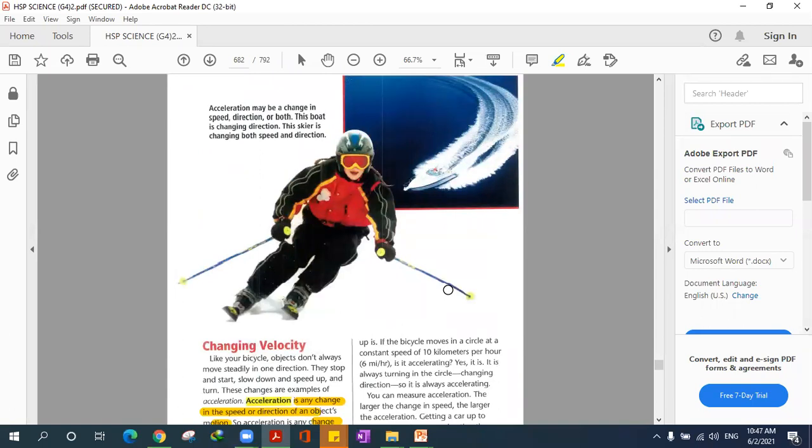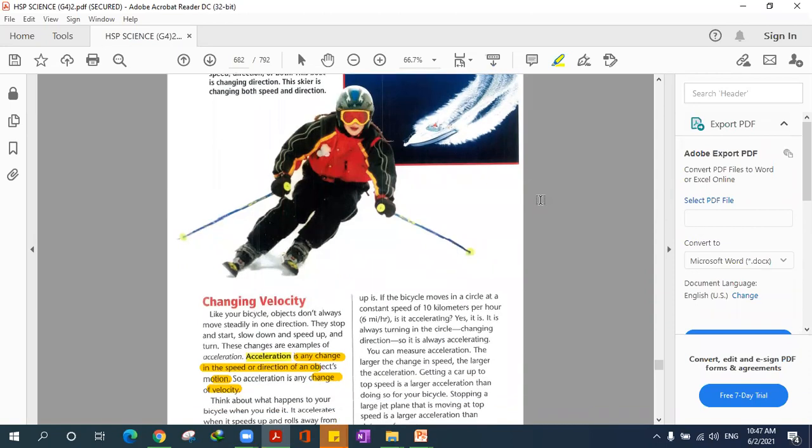Iyad Adil, do we have Iyad Adil with us today? Yes, Iyad. So would you tell us what did you also understand from the video? Abdurrahman mentioned that acceleration is a change in velocity. Do we have another definition for acceleration? The speed.